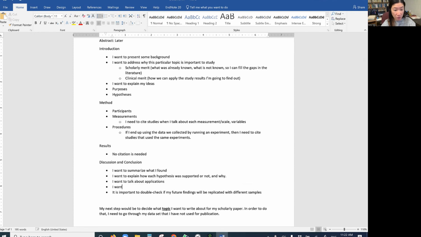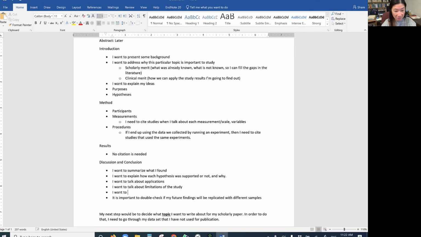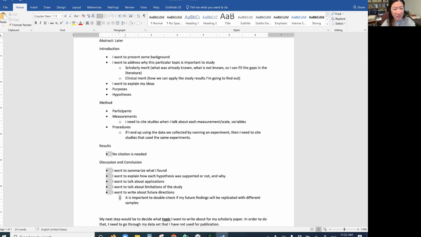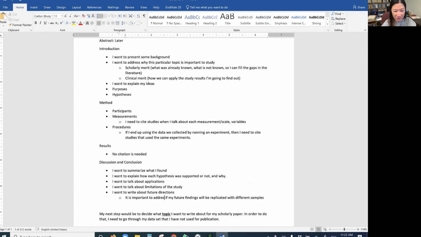And then I want to talk about limitations of the study. Then I want to talk about future directions. And when I talk about future directions, it is important to double check and address if my findings will be replicated with different samples, so that I can say something about it for our readers.